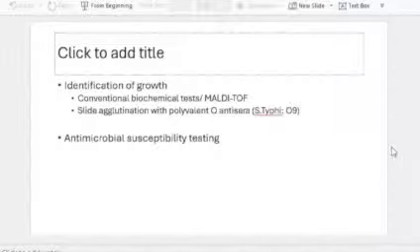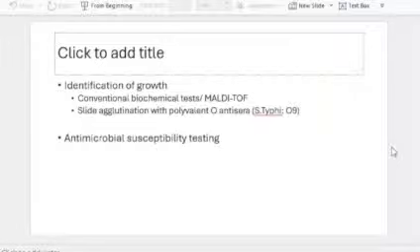For organisms like Salmonella, Shigella, and Vibrio, please note, you can use anti-sera to type the isolate as well. For Salmonella, Shigella, and Vibrio, you can add in the identification that you can do typing with anti-sera. That can also be added.